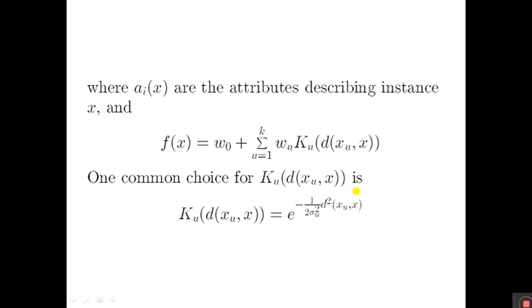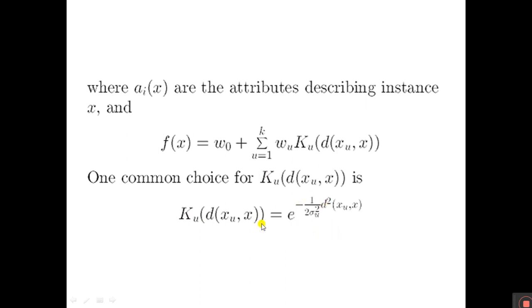So it is common to choose each kernel function to be a Gaussian function. The Gaussian function can approximate any function with arbitrarily small error, provided a sufficiently large number of k, such that the Gaussian kernels are provided with the width of sigma square.